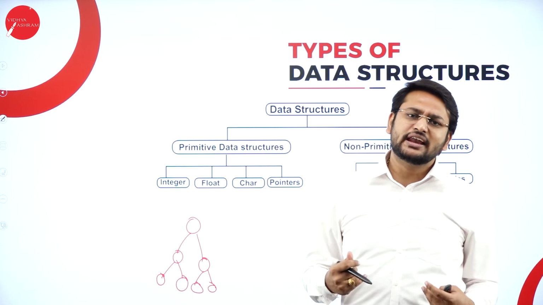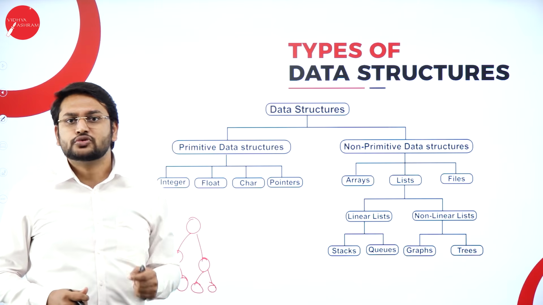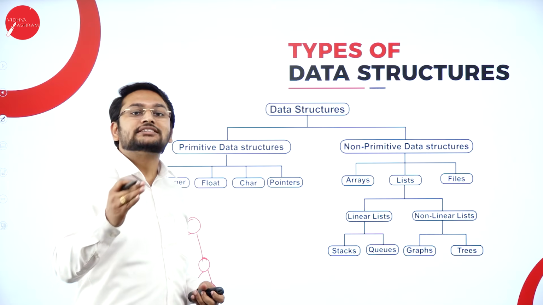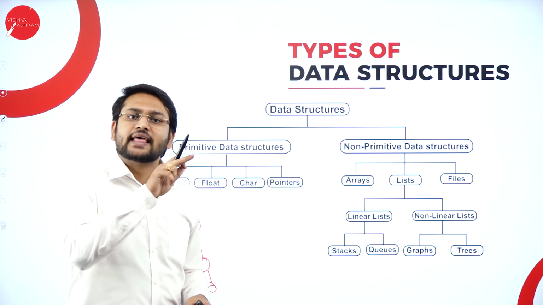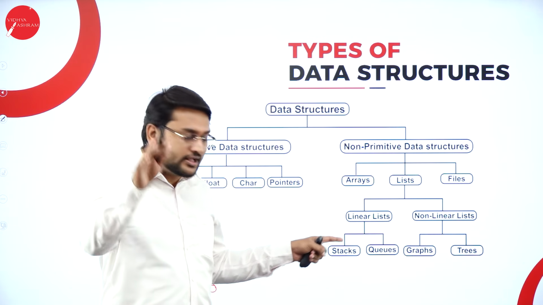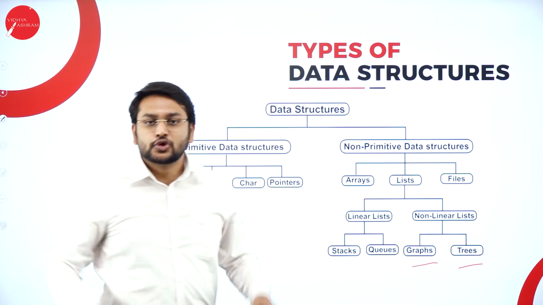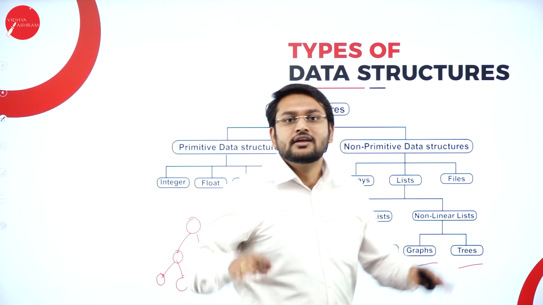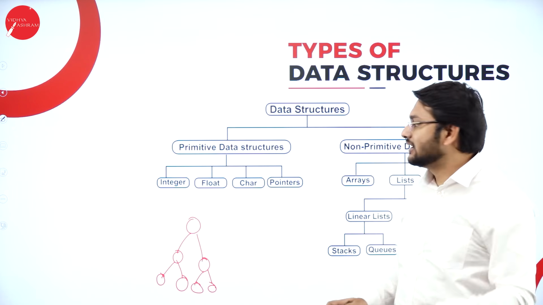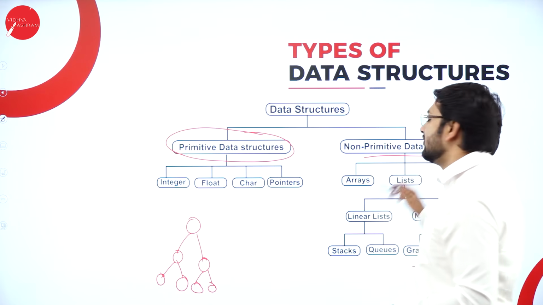Sir, why do I need hierarchical form when I have the linear form? My dear students, the hierarchical form will help you to access your data more quickly than the linear. That is a major thing that you need to notice here. So when it comes to the non-linear list, again I have graphs and trees. So these are the different data structures that we have, especially with the two categories, the primitive data structure and non-primitive data structure.